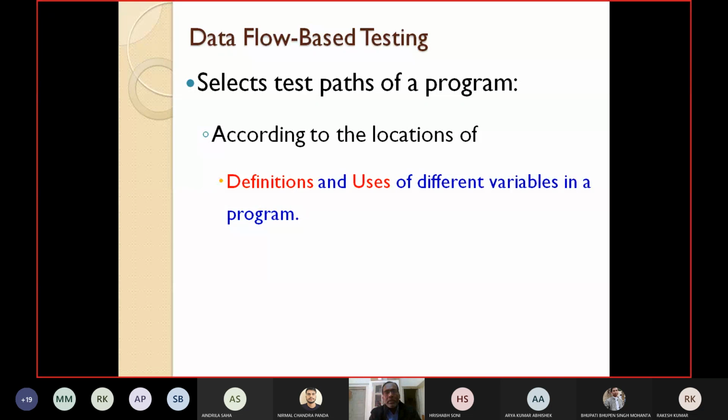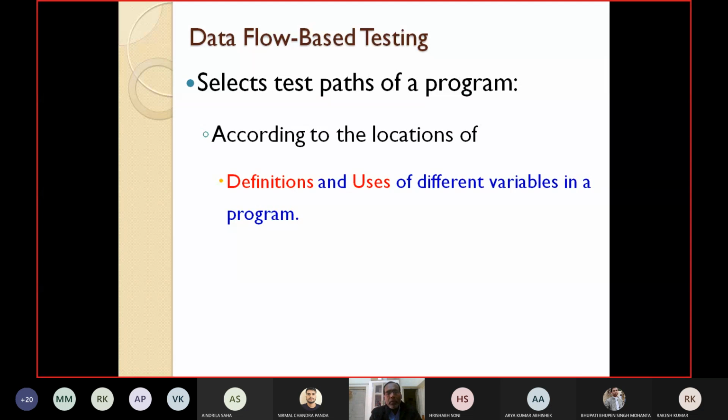According to their locations, this testing strategy selects the different test paths of a program.